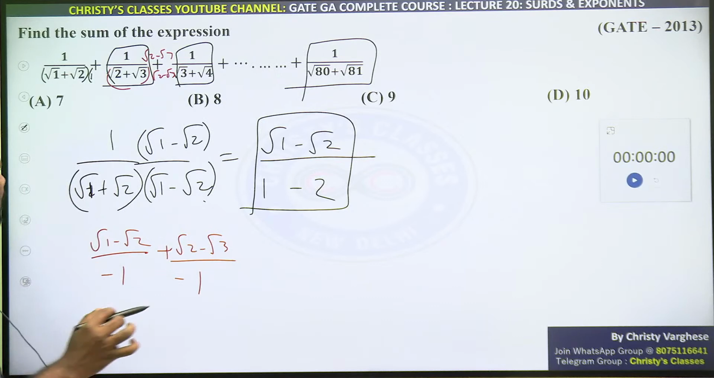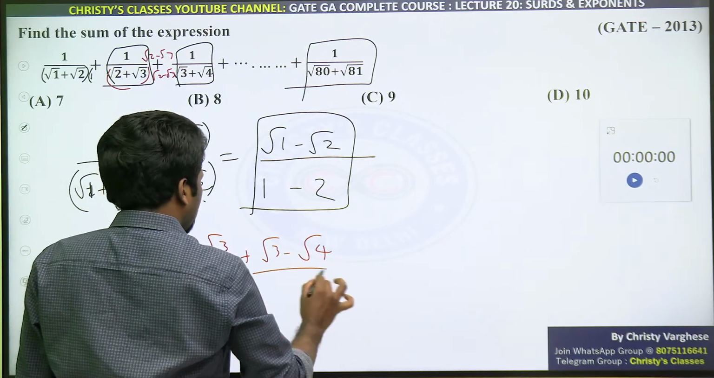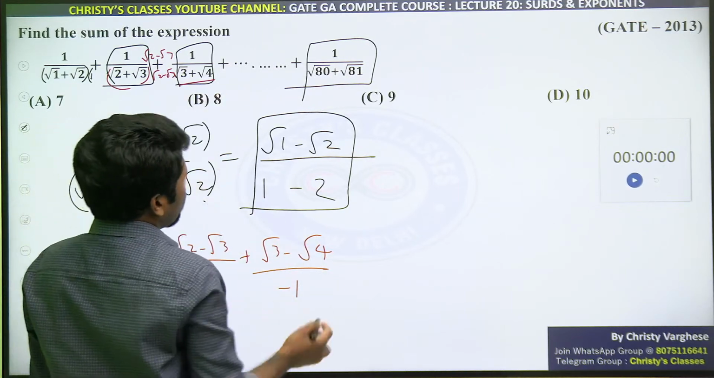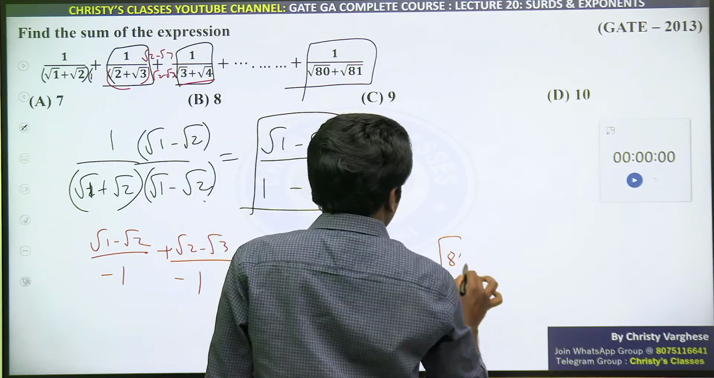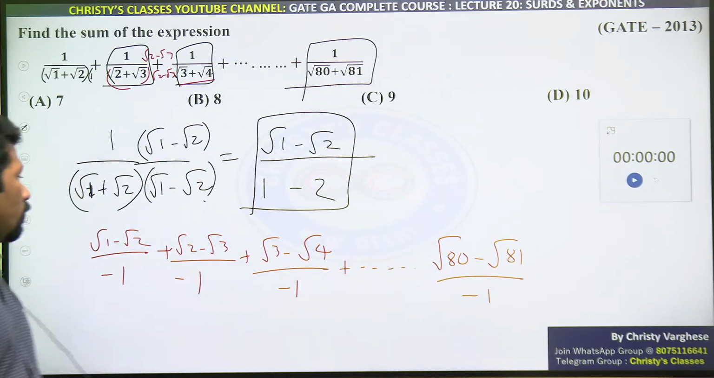Are you agreeing that? Similarly, root 3 minus root 4 divided by minus 1 itself, because 3 minus 4 is going to be minus 1. That is why denominator I directly write, etc., up to root 80 minus root 81 divided by minus 1 itself. All of you are agreeing?